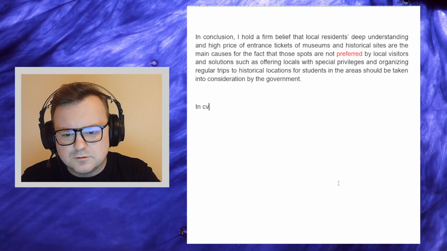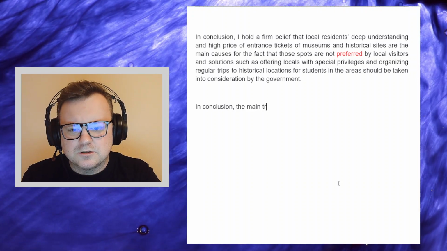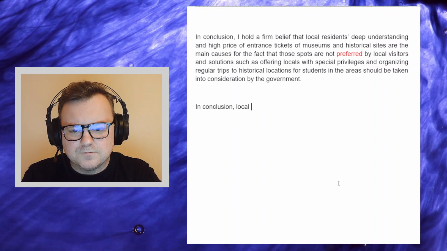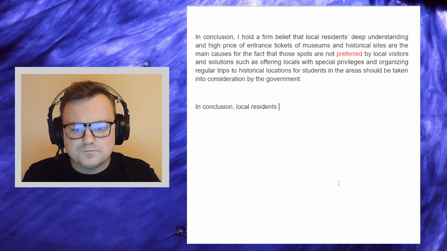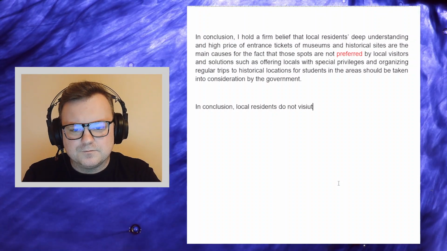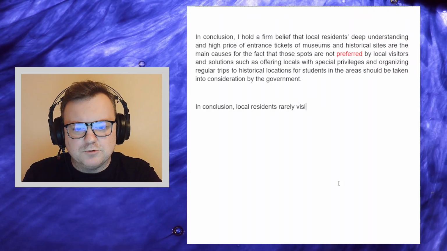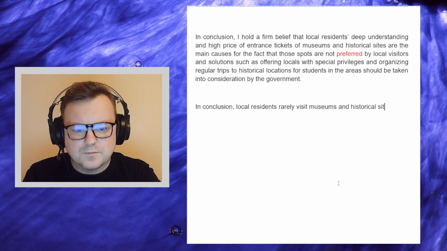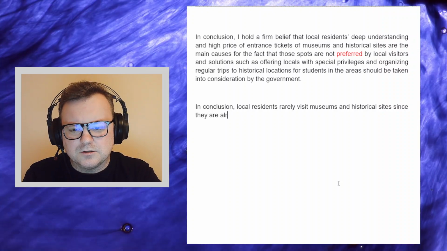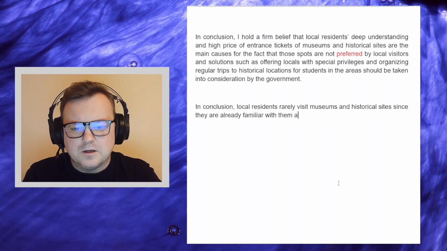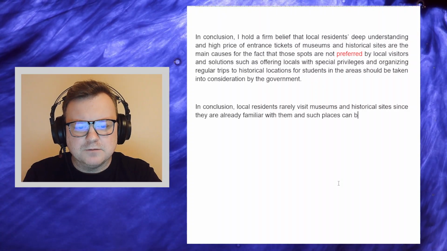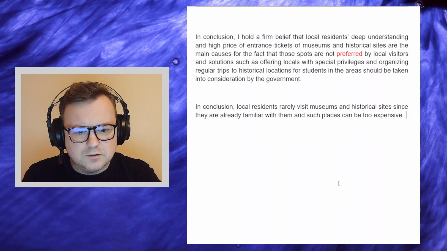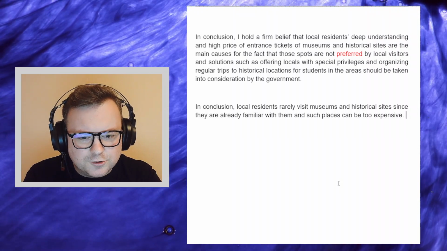In conclusion, local residents rarely visit museums and historical sites, since they are already familiar with them, and such places can be too expensive. It's slightly shorter, isn't it?